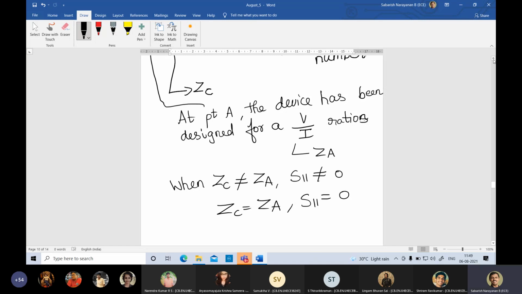I'm expecting doubts. Hope the S matrix formulation class is over here. From tomorrow onwards, I'll get into some numericals or cases. If you get an S matrix like this, what do you do? So waiting for your doubts, anything? Otherwise, the class is officially over.